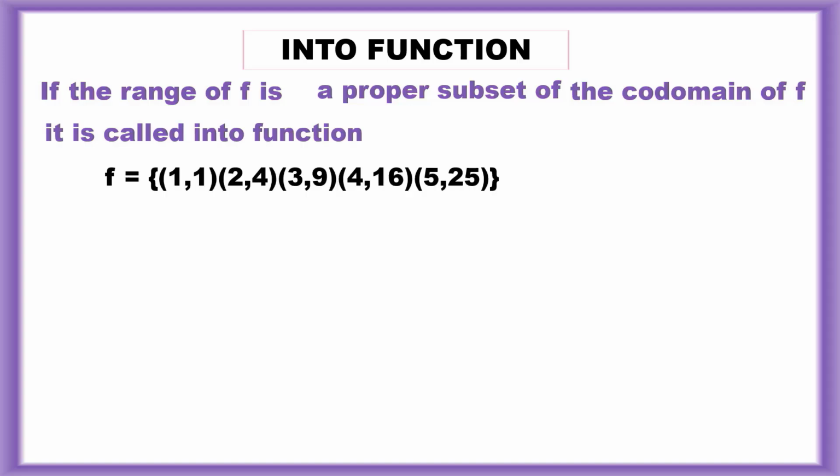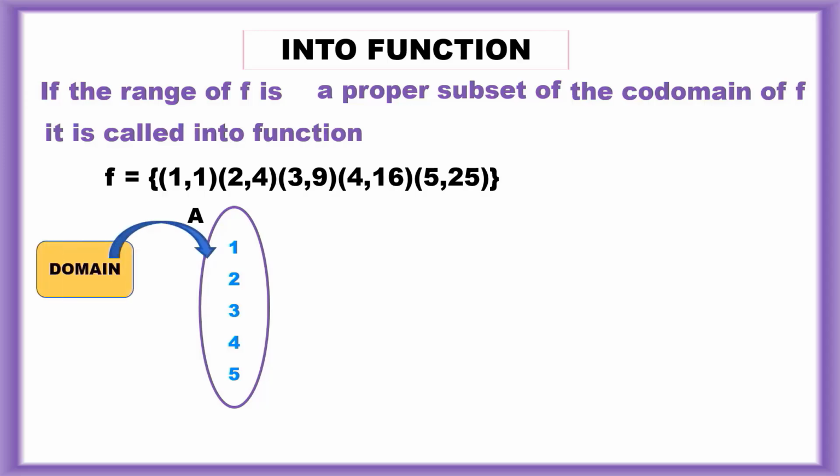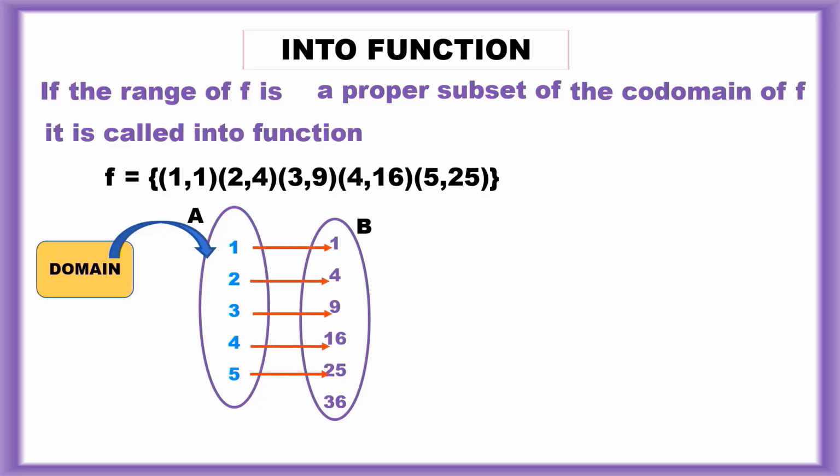f is equal to {(1,1), (2,4), (3,9), (4,16), (5,25)}. Let's consider this set of points. All the input values are represented as set A, which is known as the domain, and all the output values are represented in set B. Let's map.